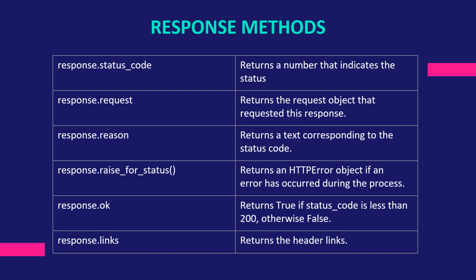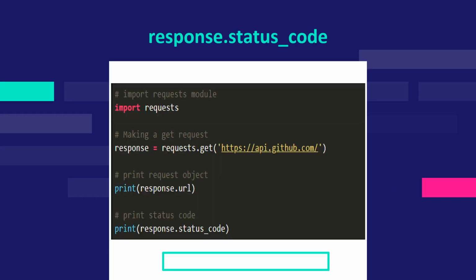Response.status_code returns a number that indicates the status. Response.request returns the request object that requested this response. Response.reason returns a text corresponding to the status code. Response.raise_for_status returns a HTTP error object if an error has occurred during the process. Response.ok returns true if status code is less than 400, otherwise false. Response.links returns the header links. Now let's see how to use some of these methods.